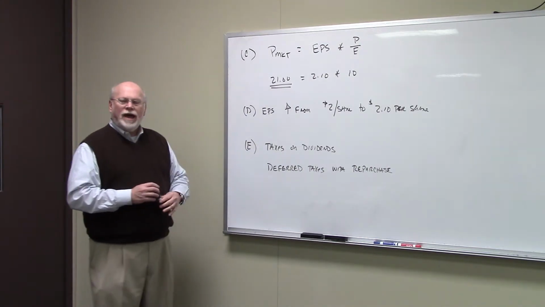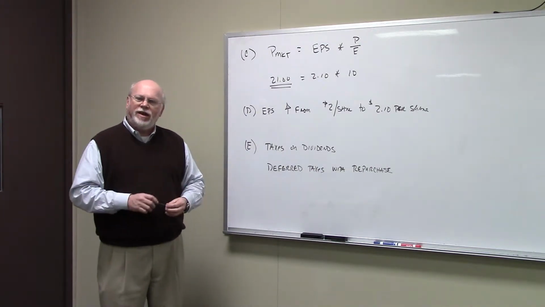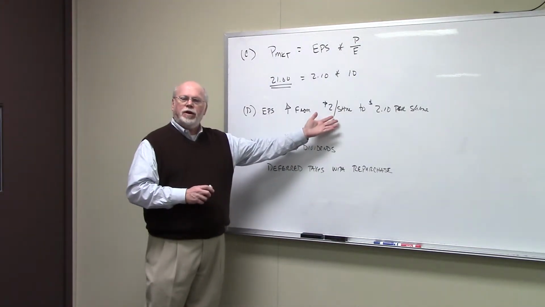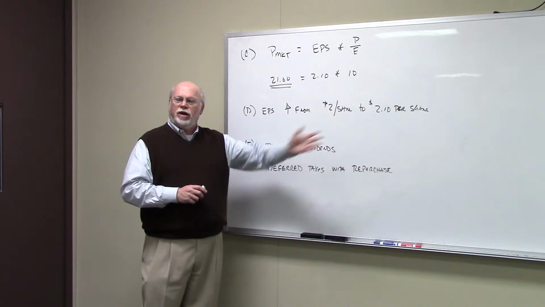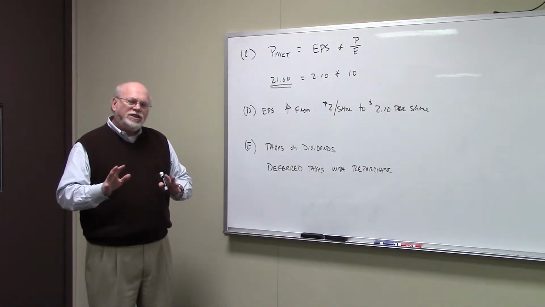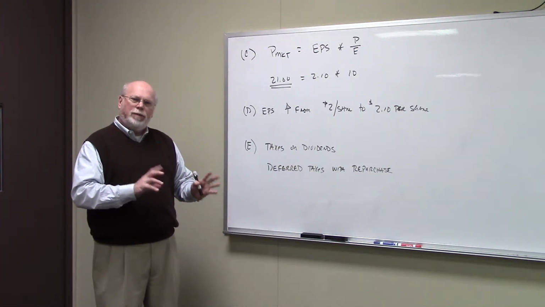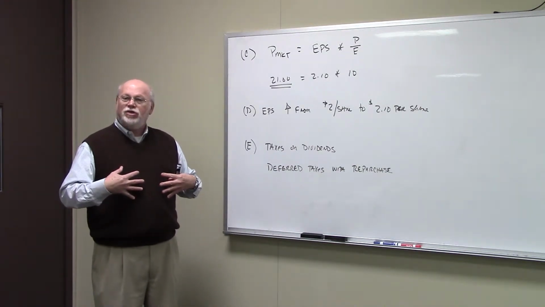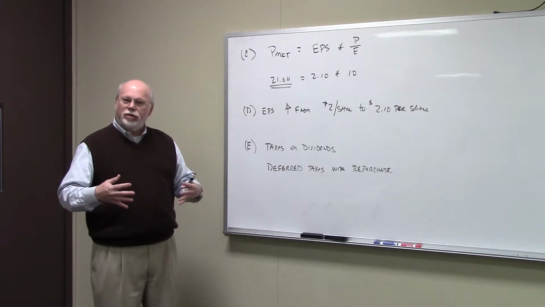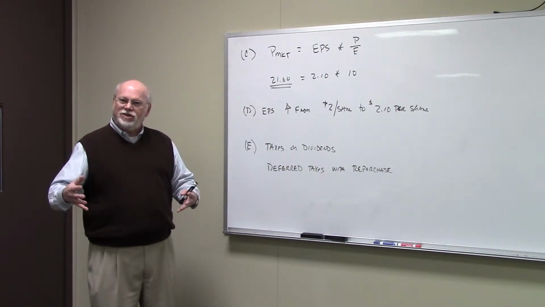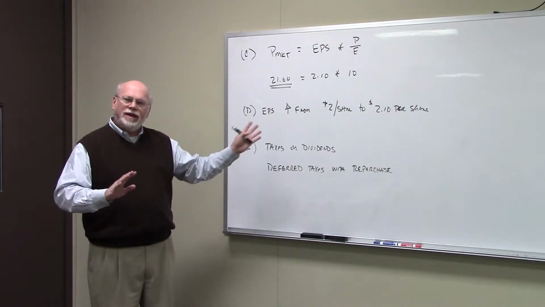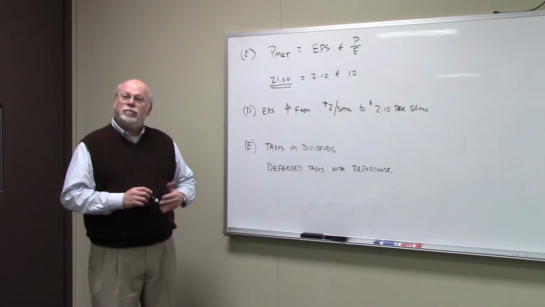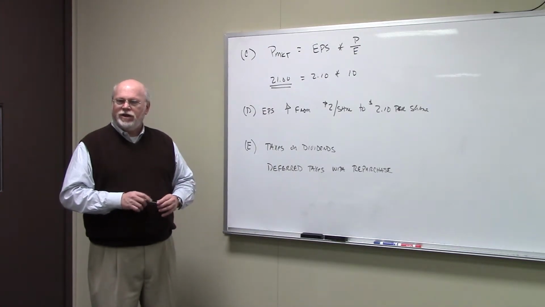The next part says what happens with earnings per share. Well, we've calculated that in other parts of this problem. We see that earnings per share will go up from $2 a share to $2.10 per share. That's important because, again, the normative objective function of the financial manager is to maximize the wealth of the shareholder, the value of the firm, the price of the stock in the market. So assuming that the PE ratio stays the same, if we maximize earnings per share, then we'll also maximize the price of the stock in the market.